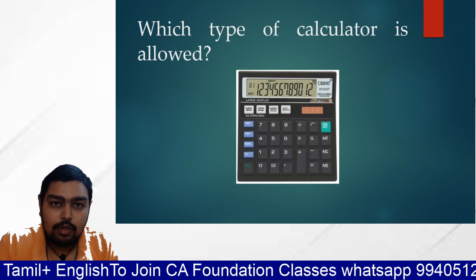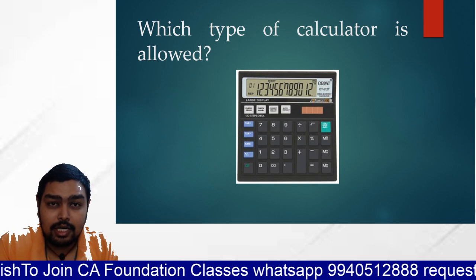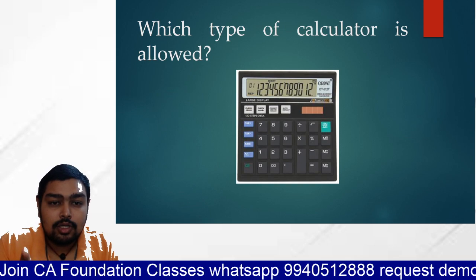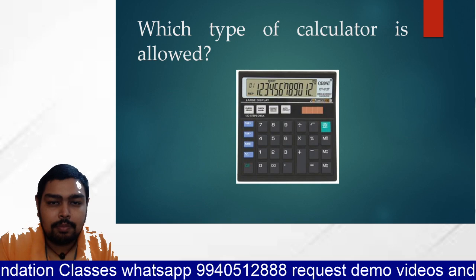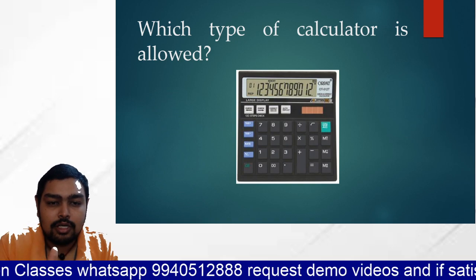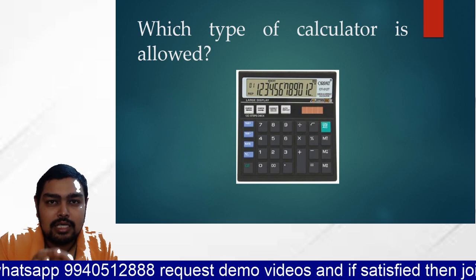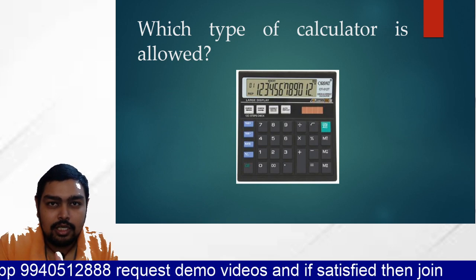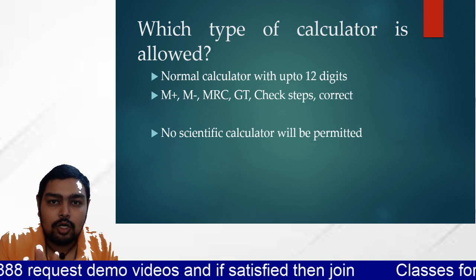Okay. Which type of calculator I can use? You can use this kind of calculator up to 12 digits with normal addition, subtraction, multiplication, division, cancel, check, M plus, M minus, MRC, GT, correction. So these are the additional keys they will have, but not a scientific calculator.